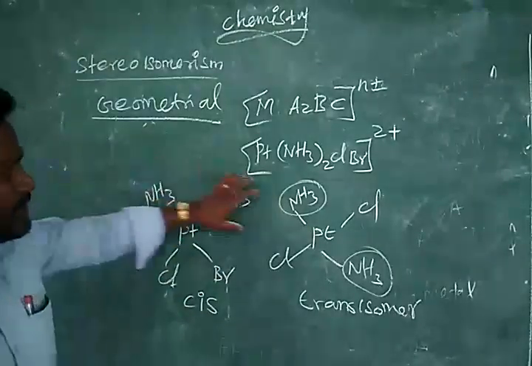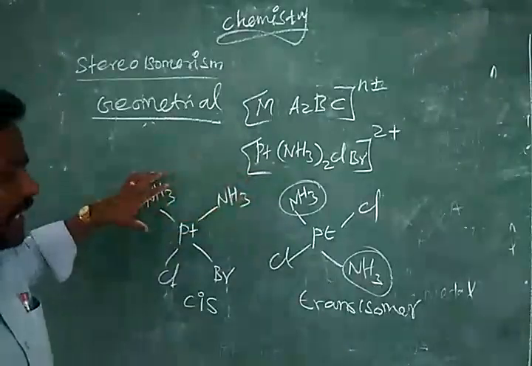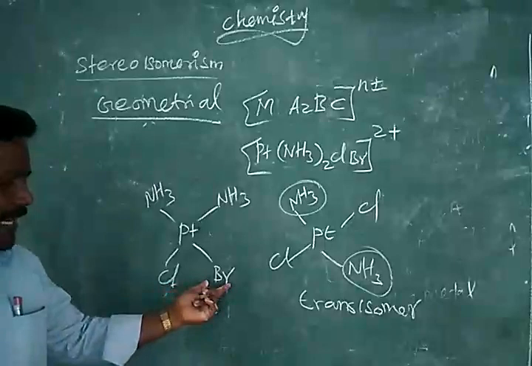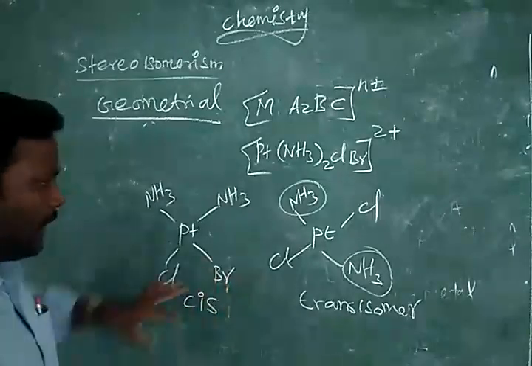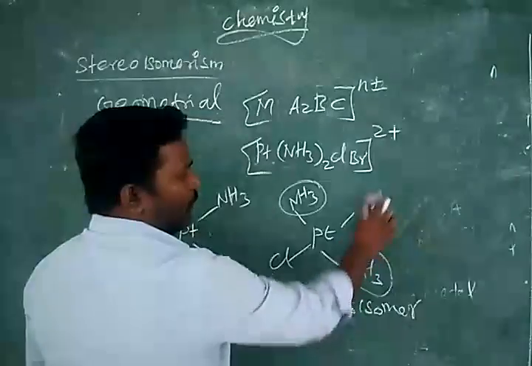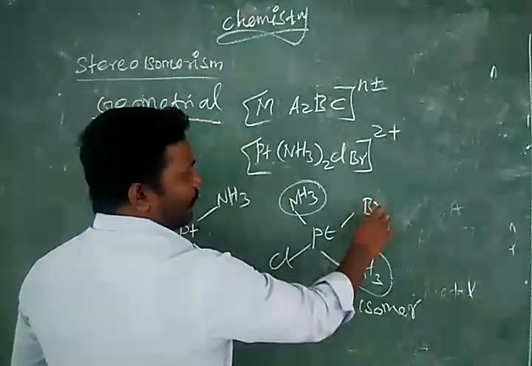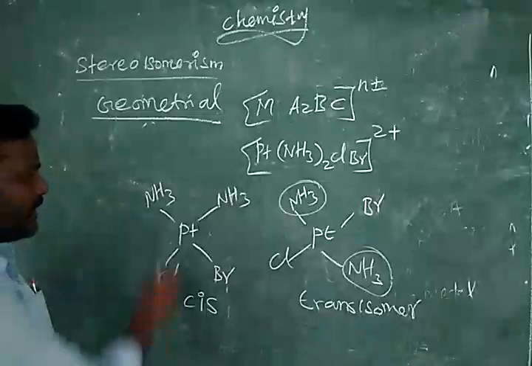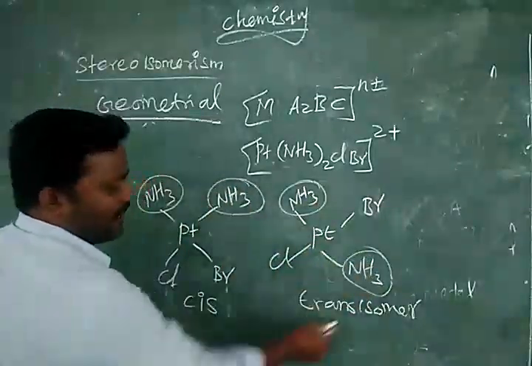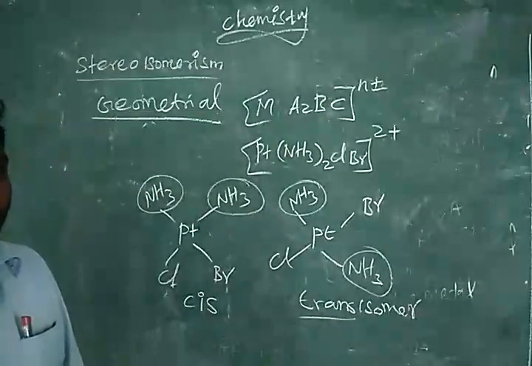NH3, NH3, same side is present. So we can say that is cis form. Here Cl one side, Br another side. Now you just interchange this NH3 and Br. Now what will happen? Br will come here. Now again see, similar group same side, similar group opposite side means trans isomer.